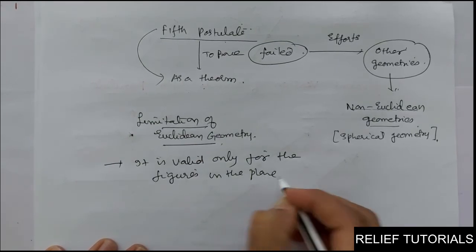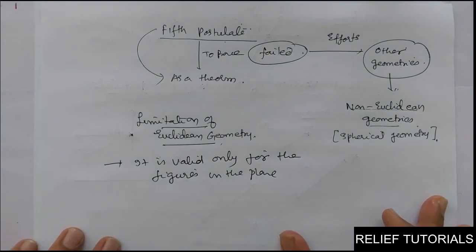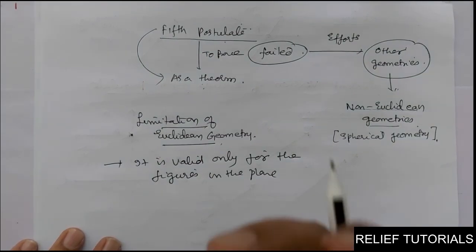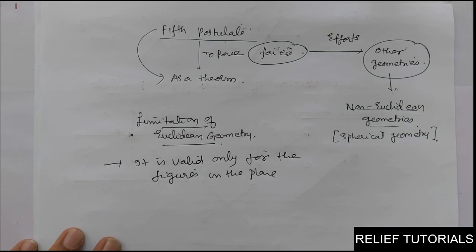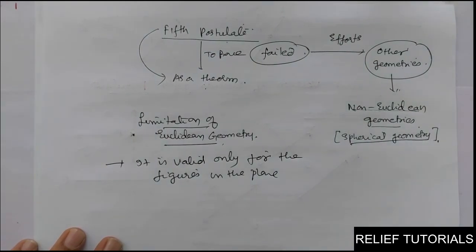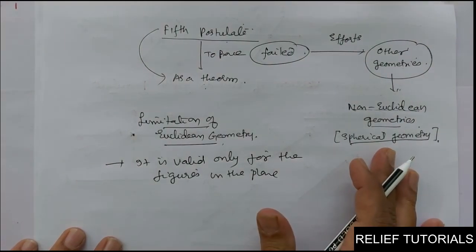Plane means like paper, figures on the paper, two-dimensional figures only. If you take a ball, you can't draw a complete ball on paper. It is a three-dimensional figure, a sphere. So here, in order to explain a sphere properly, it fails. Such geometry is called spherical geometry. So that is the limitation of Euclidean geometry.